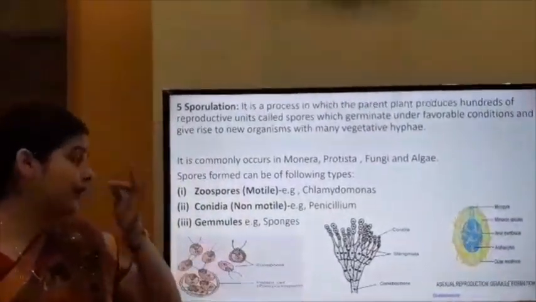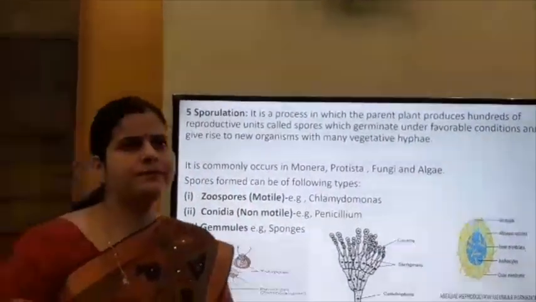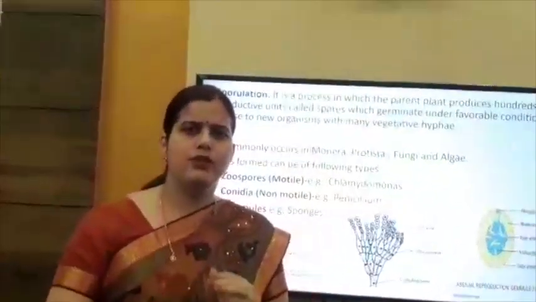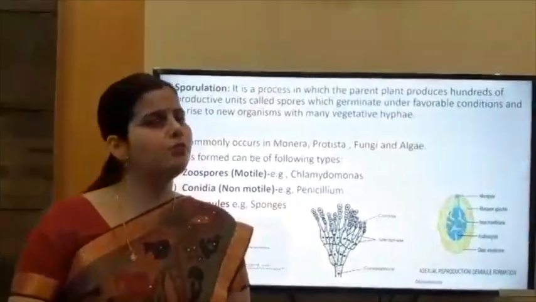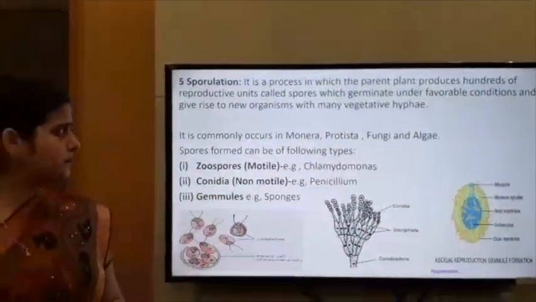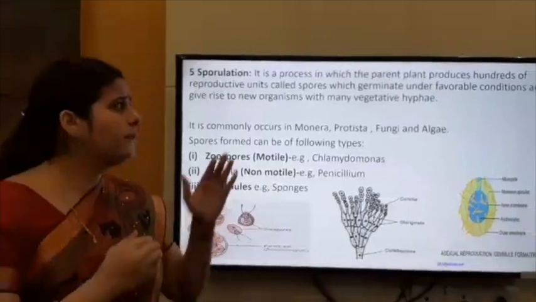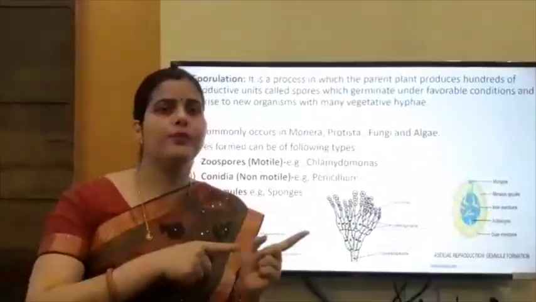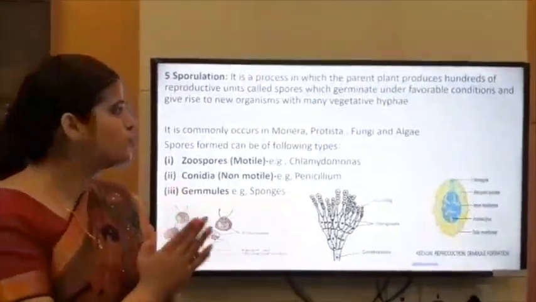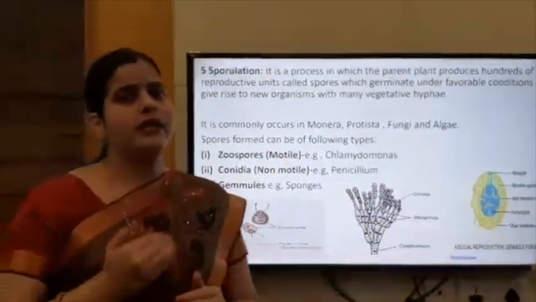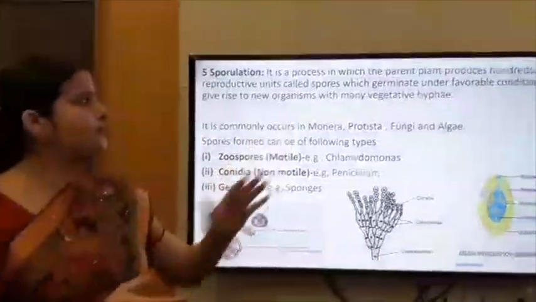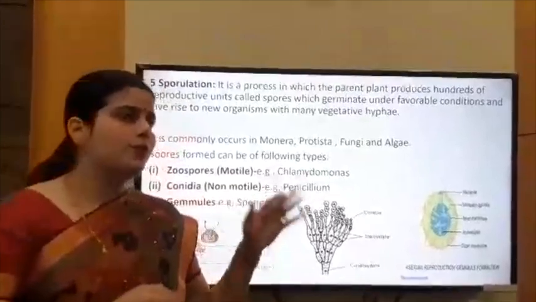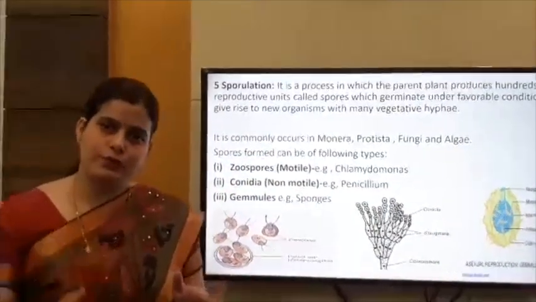Next is sporulation. In a simple manner, we can say the process of formation of spores is known as sporulation. But in detail, it is a process in which the parent plant produces hundreds of reproductive units, and those reproductive units are known as spores, which germinate under favorable conditions and give rise to new organisms with many vegetative hyphae. Okay, sporulation means the process of formation of spores.